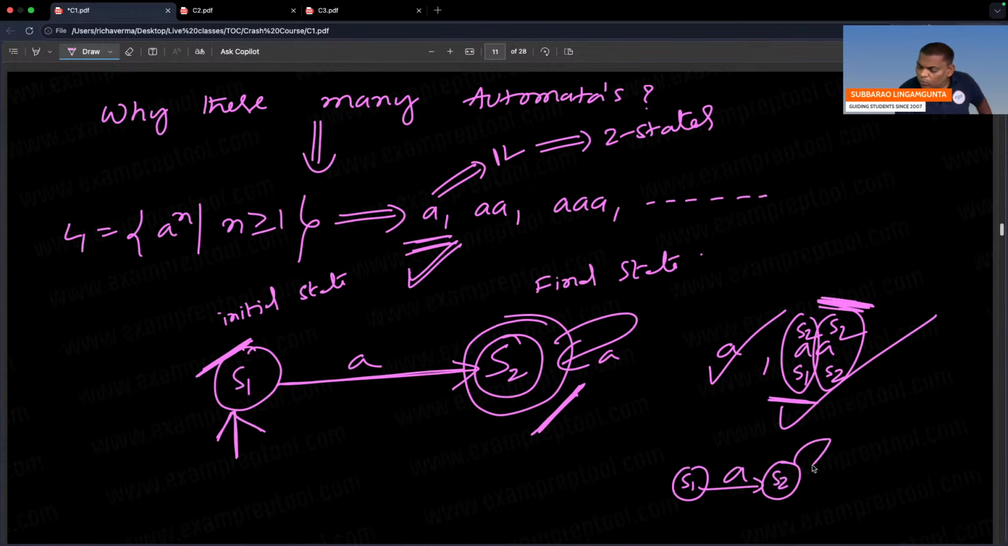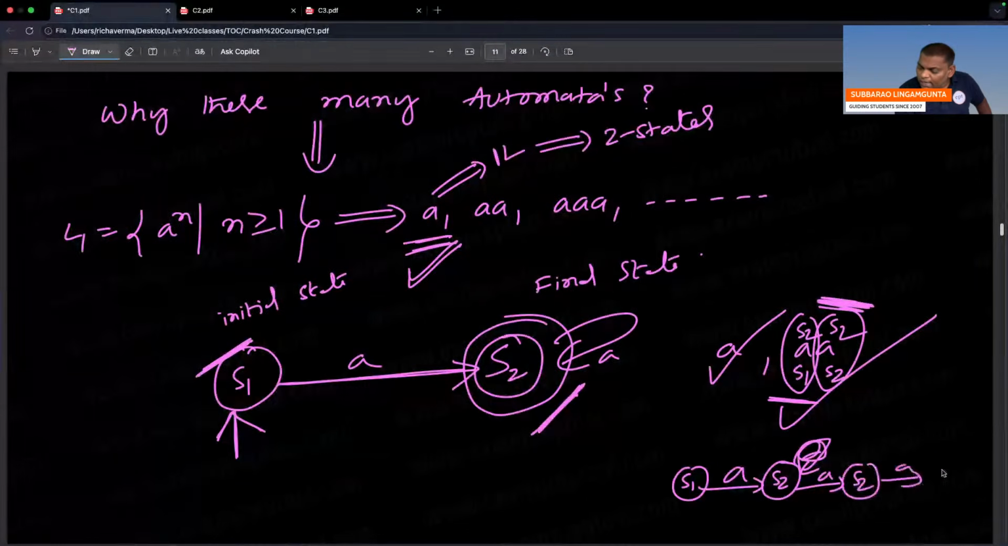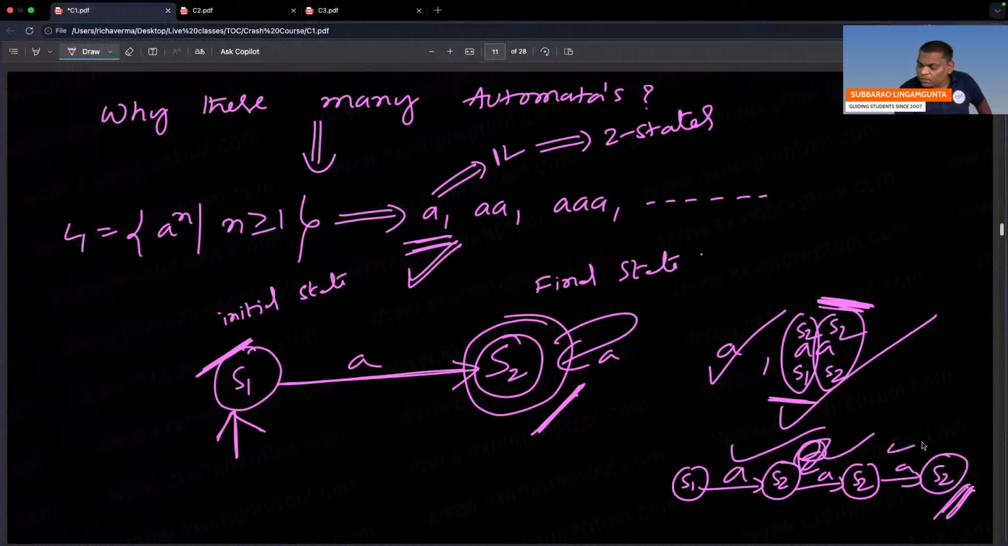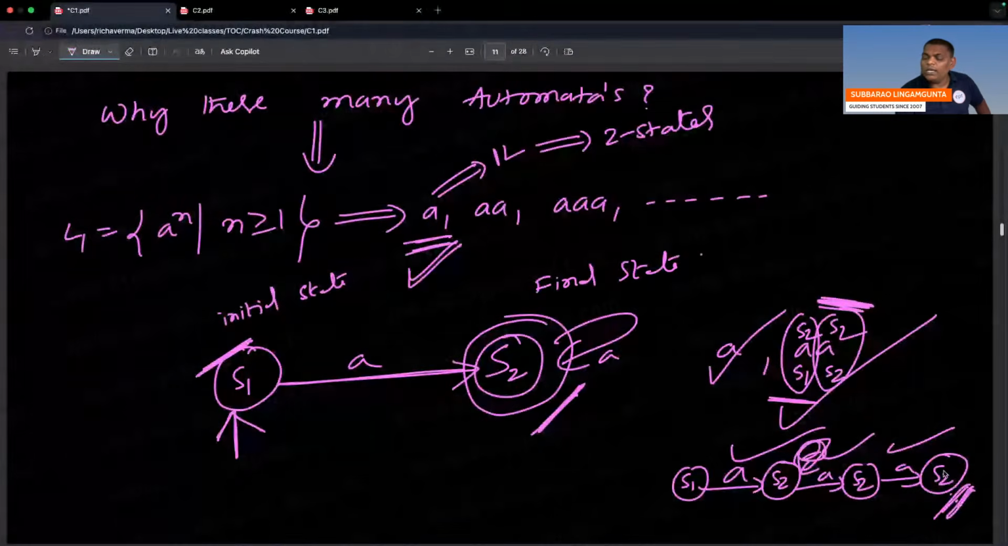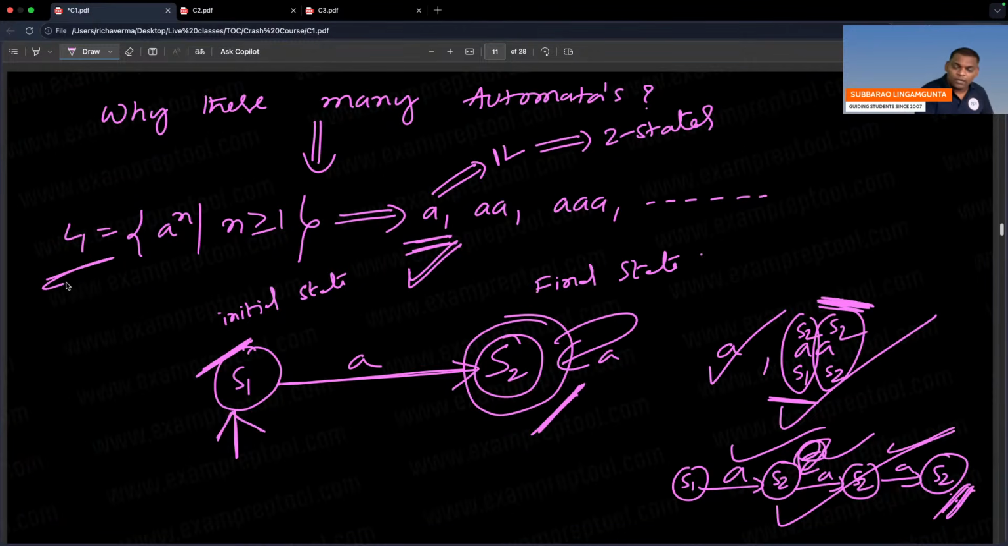S2 on one more A. Right? S2 on one more A. S2 only. Next one. S2 on one more A. S2 only at the end of the day. Are you in final state? Yes. So after triple A also, you are in final, meaning triple A is also accepted. So what I mean to say is this particular automata will accept A power n. This automata is accepting language L1.